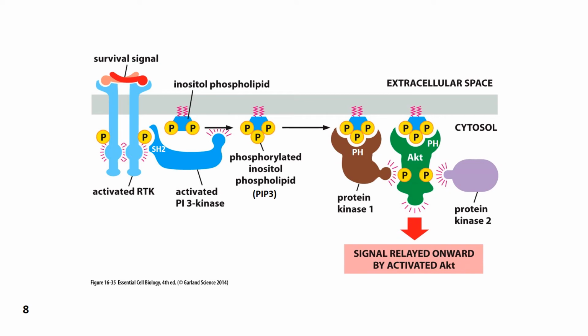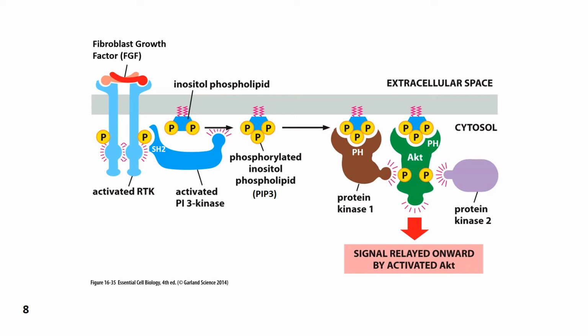Looking at the specifics of fibroblast growth factor binding to its receptor tyrosine kinase, we see that FGF is a dimeric growth factor that, upon binding to its receptor tyrosine kinase, causes another receptor to come in close proximity.